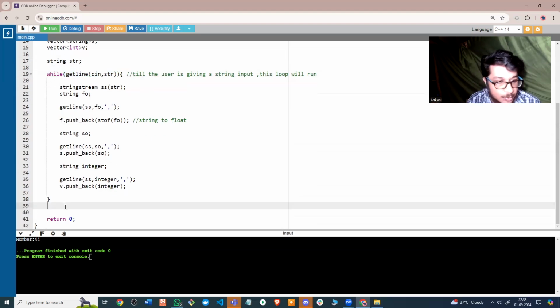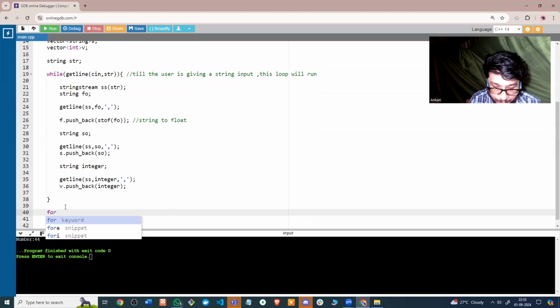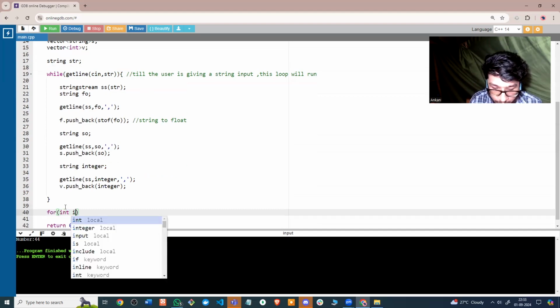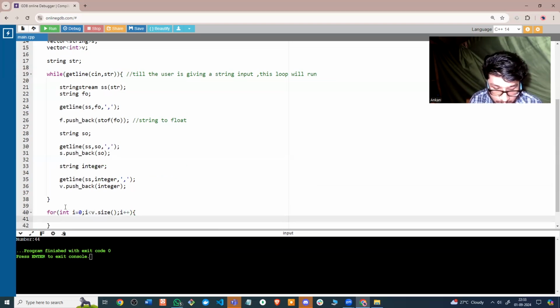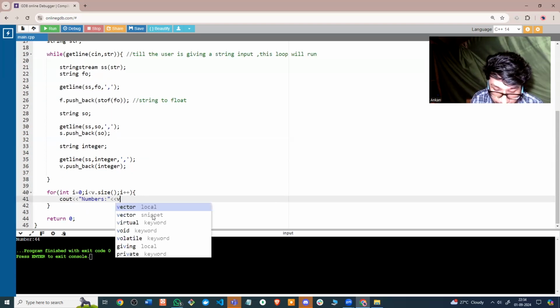Now, if I print one of the vectors, let's say I print the integer vector, here I can simply print v of i.